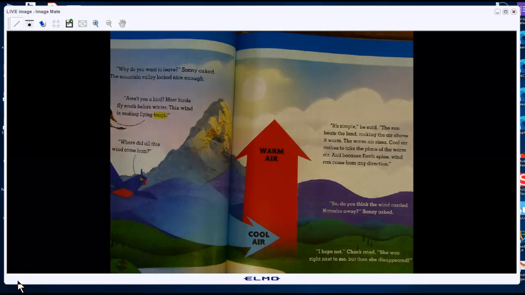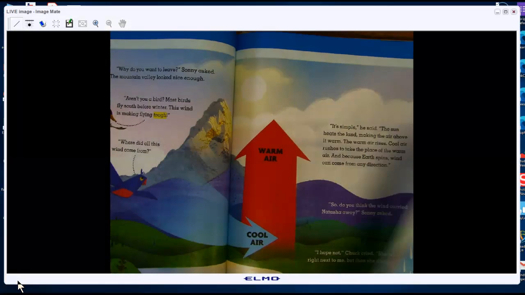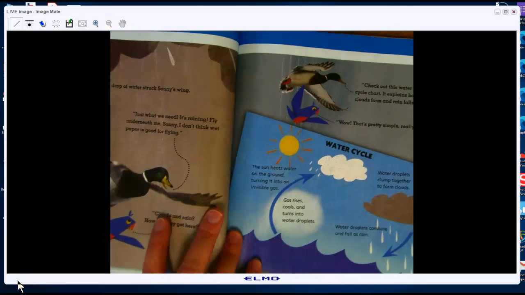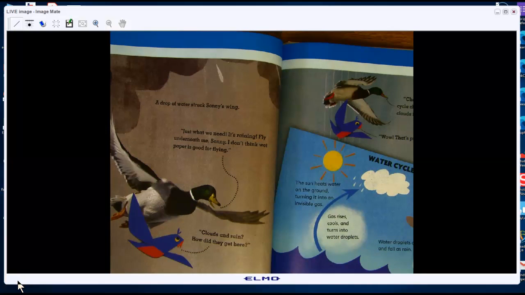So, do you think the wind carried Natasha away? Sunny asked. I hope not, Chuck cried. She was right next to me, and then she disappeared. A drop of water struck Sunny's wing. Just what we need. It's raining. Fly underneath me, Sunny. I don't think wet paper's good for flying.